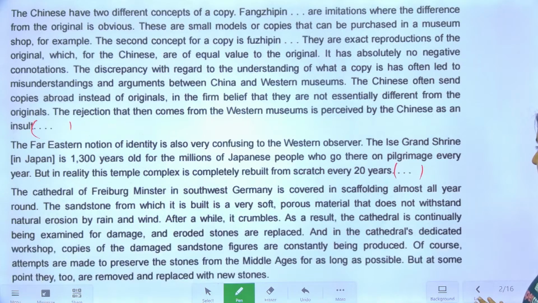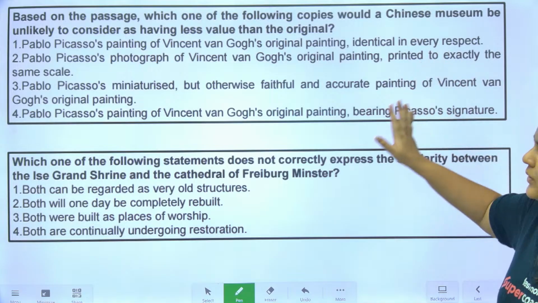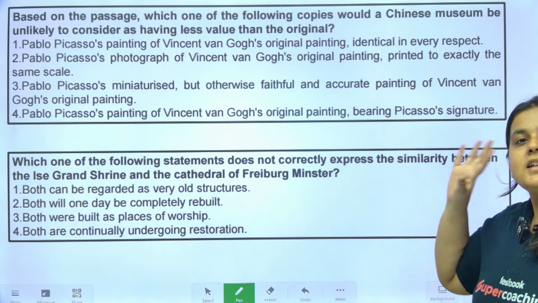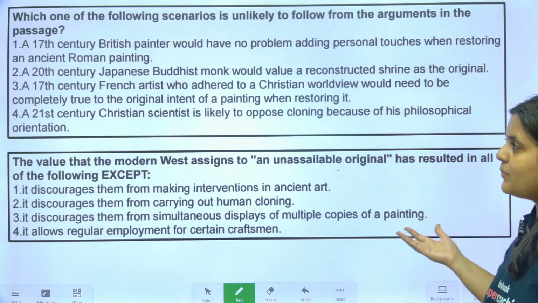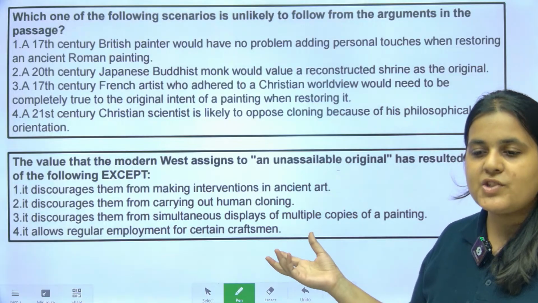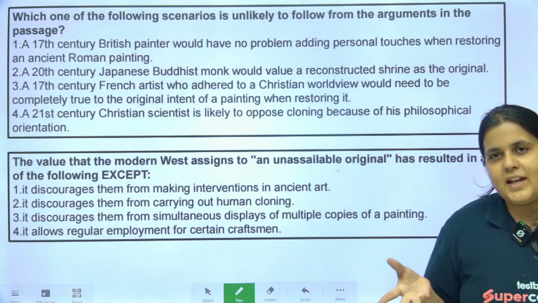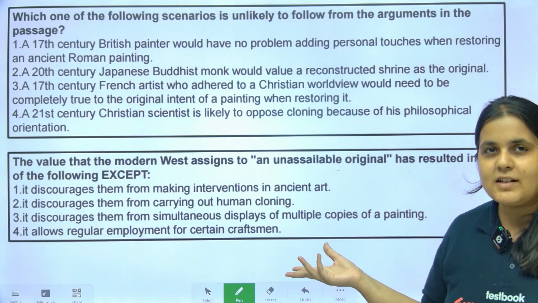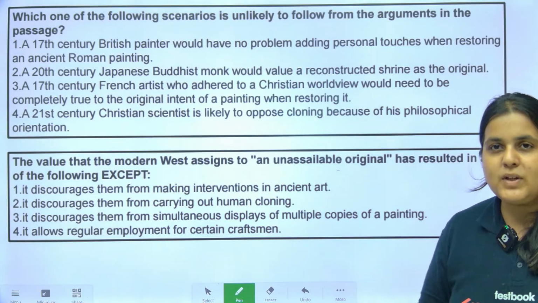So let's begin, guys. There were 4 questions in this passage. All four questions were critical reasoning based. They were all application questions. We will come to the questions later. Students have a common question: ma'am, should we have a look at the questions first? I don't suggest that, guys. It is just a waste of time, because anyway the questions are application in nature. Anyway the questions are critical reasoning in nature. You will have to read and understand the passage. You will have to infer.